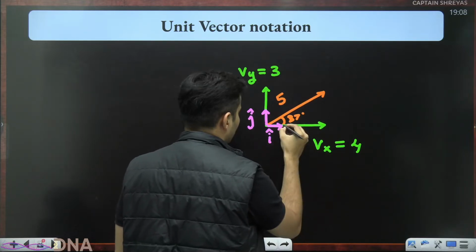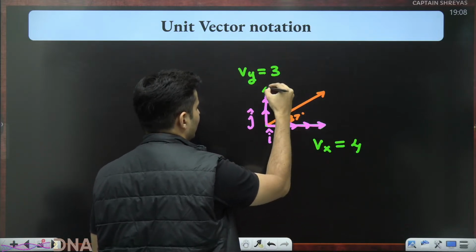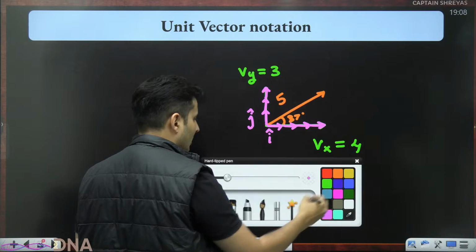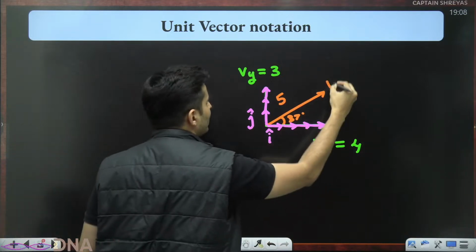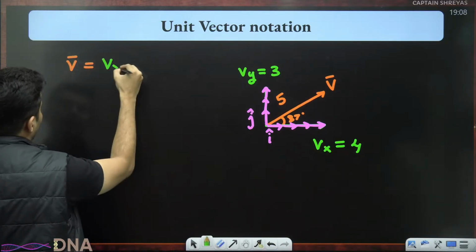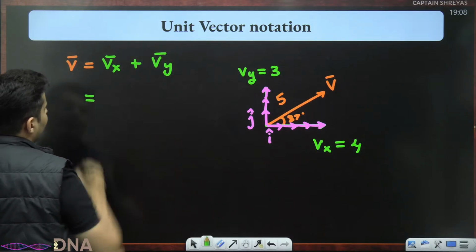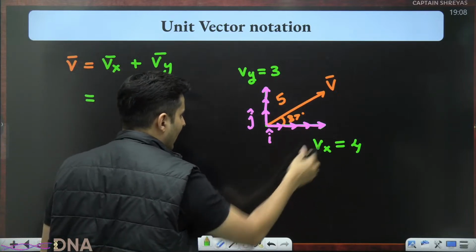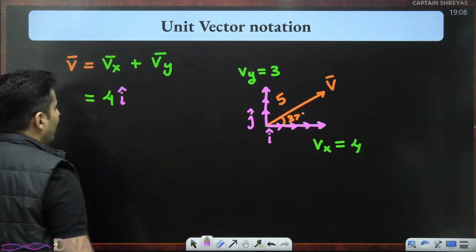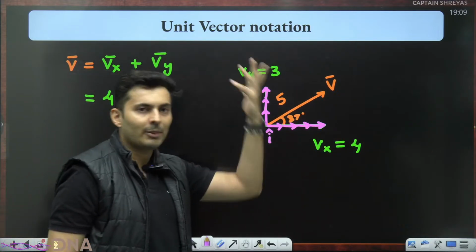Oops. So i cap will basically come 4 times. Here, j cap will just come 3 times. Interesting. Now, I just remembered one more thing. If our original vector was V, and I remember also writing this, it is actually Vx bar plus Vy bar. What is exactly Vx bar? You take i cap, but you take it 4 times. 4 times i cap is basically Vx bar. Do you agree with it? i cap, i cap, i cap, i cap, 4 times.